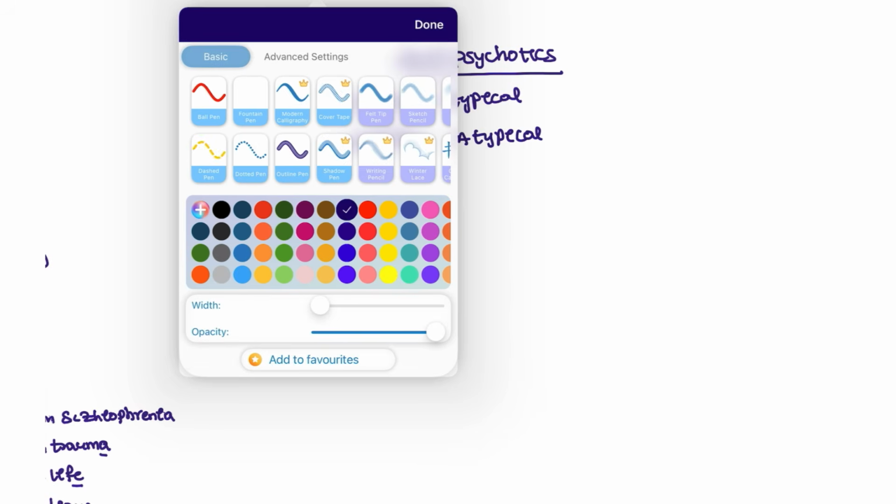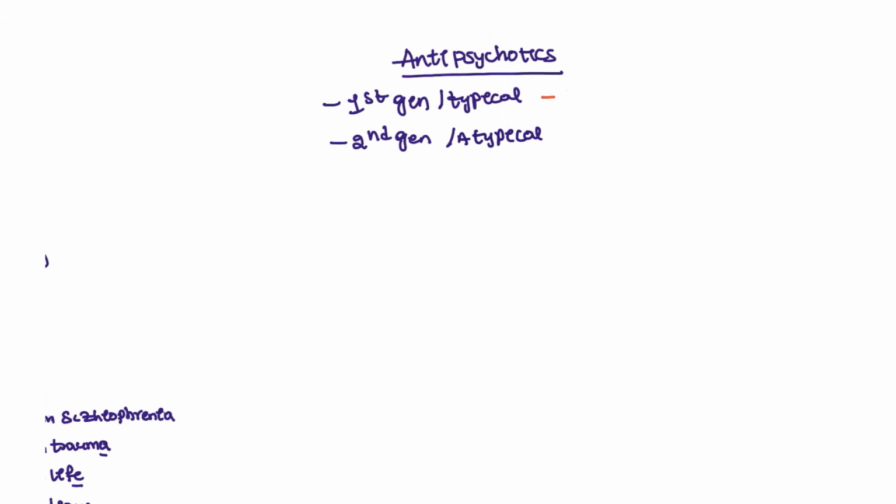So what is the mechanism for the first generation drugs? These first generation drugs are going to block the D2 receptors. Second generation blockers are also going to block the D2, and along with that, 5-HT is also going to be blocked. Whenever serotonin and D2 are both blocked, that is a second generation. In the first generation, only D2 is blocked.